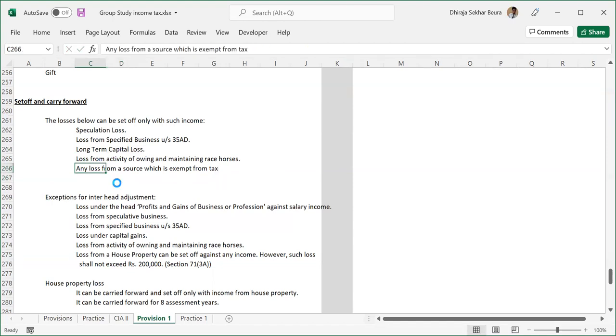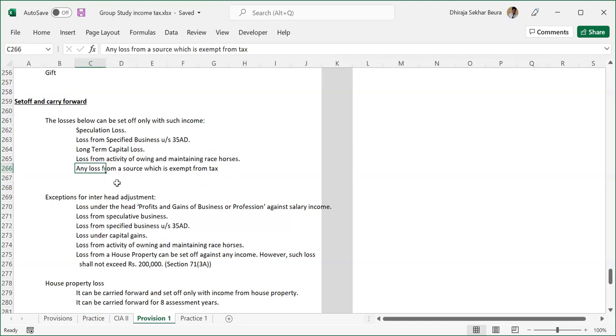Any loss from a source which is exempted from tax. So this is very important. Suppose you have an agricultural income, and we all know that agricultural income is actually exempted from tax. Nobody has to pay tax on your agricultural income.